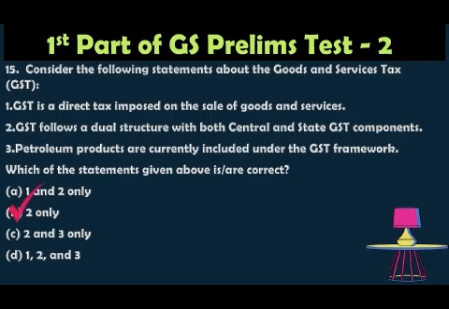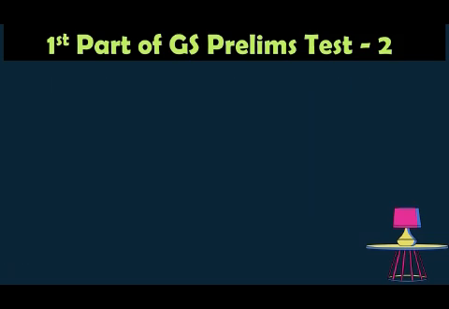So the answer is option B, 2 only, because GST is not a direct tax, it is an indirect tax. So statement 1 is incorrect, as we all know. The second is that GST follows a dual GST model: CGST under the Centre and SGST under the states. So statement 2 is correct. Petroleum products like crude oil, diesel, petrol and natural gas are currently outside the GST framework. So statement 3 is also incorrect. So statement 2 is right.